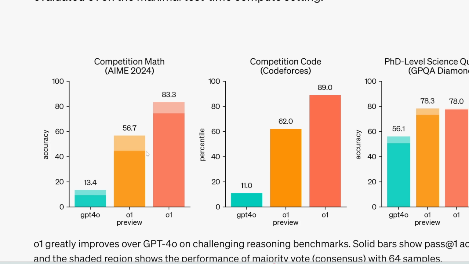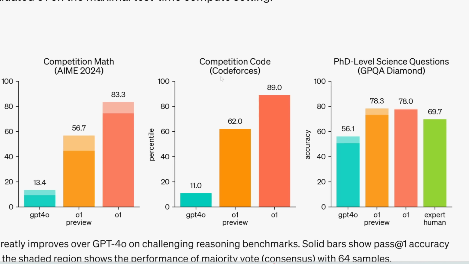And note just how much better o1 is in the math competition compared to GPT-4o. It just crushes it, not by just a few percentage points, but by a few dozen percentage points. This is an insane improvement. So that's the AIME. Next, let's talk about Codeforces.